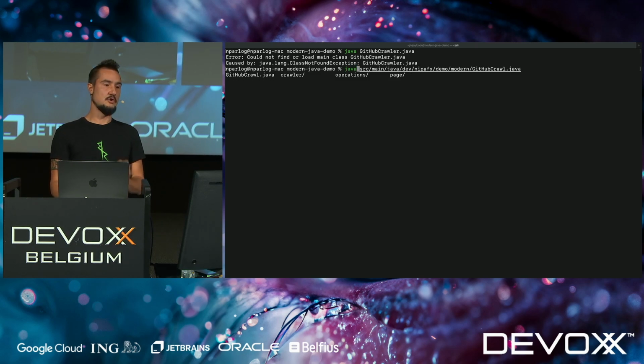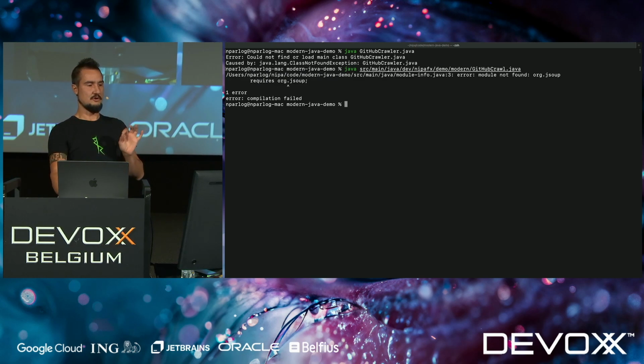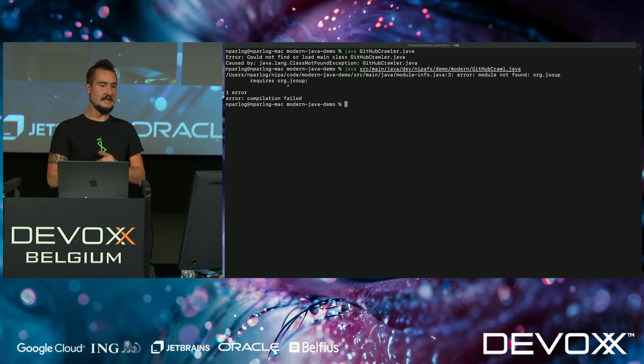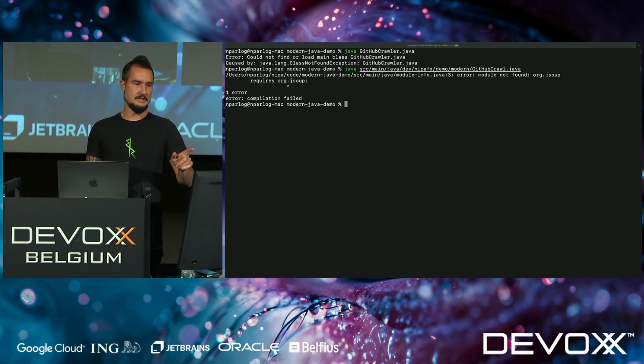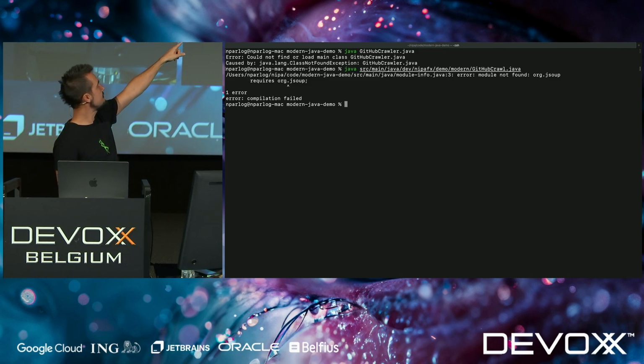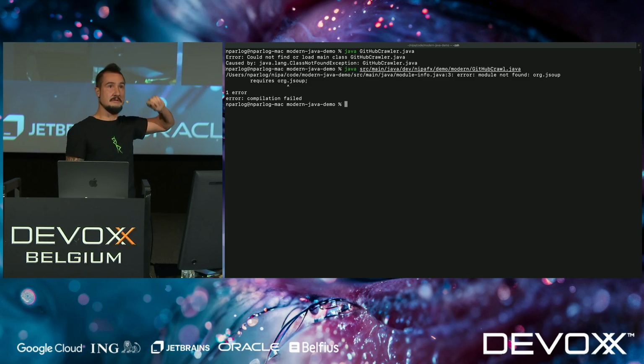Okay, now I'm telling Java to launch this one file. That's not going to work. It's going to take a little bit of work. So the first thing is, and that is really interesting, it found the module declaration, right? It's complaining about a missing module. So that means from the GitHubCrawler.java file, which is in part in a src/main/java directory, which is unrelated to packages, but then come the package folders, the Java launcher is smart enough to figure out that the root of this is src/main/java, and there's potentially a module declaration there. And indeed, it did find it.